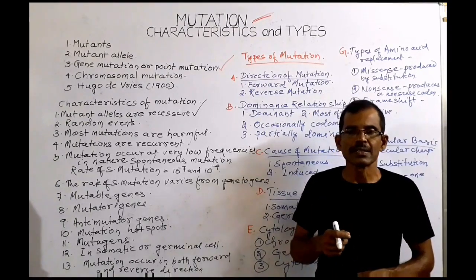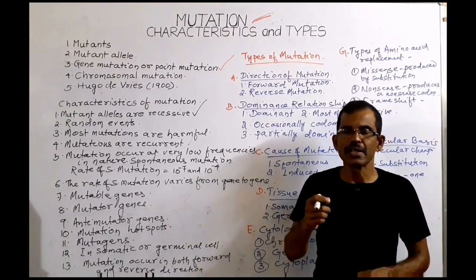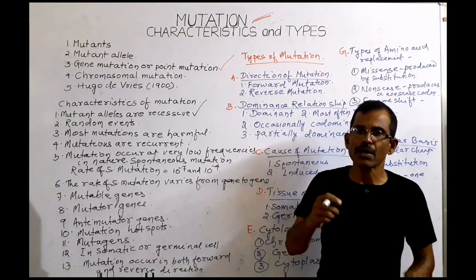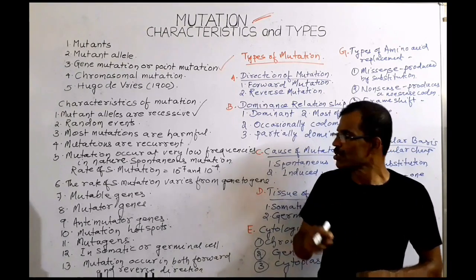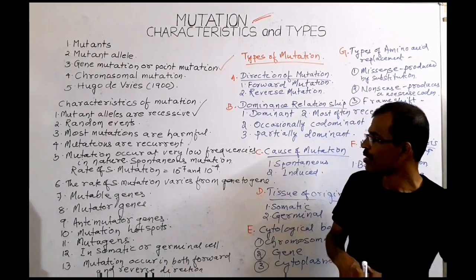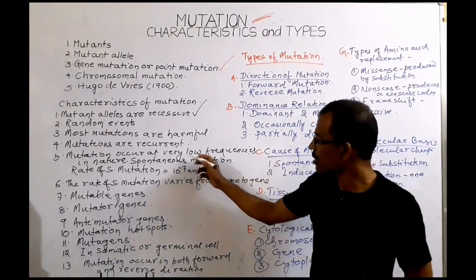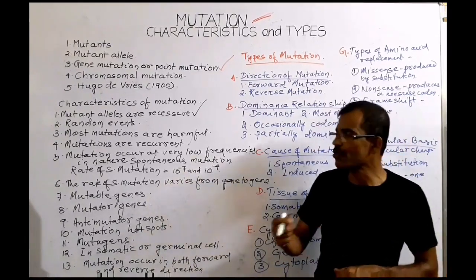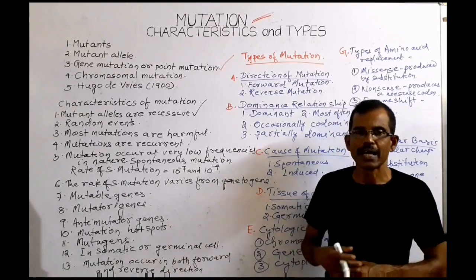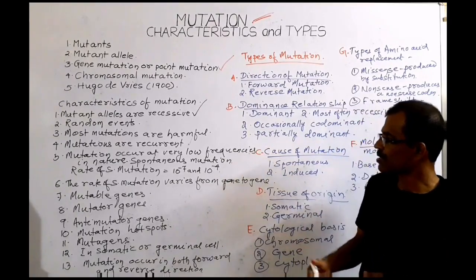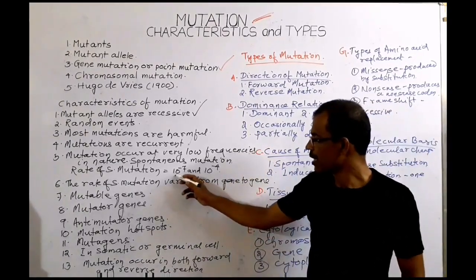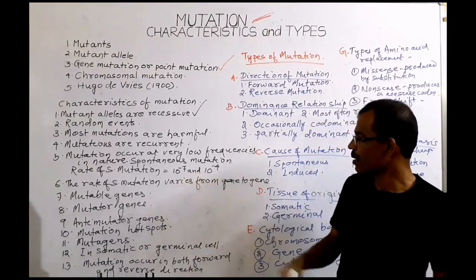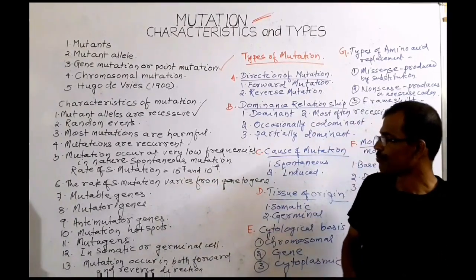The mutation that occurs spontaneously without any apparent cause is known as spontaneous mutation. Spontaneous mutation occurs at a very low frequency. The rate of spontaneous mutation varies from 10 to the power minus 7 to 10 to the power minus 4.